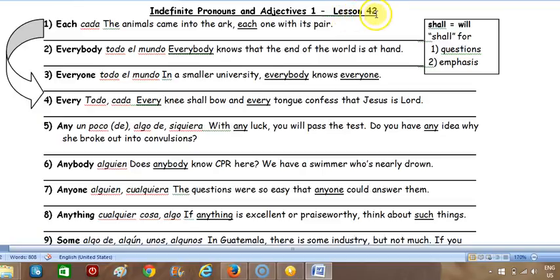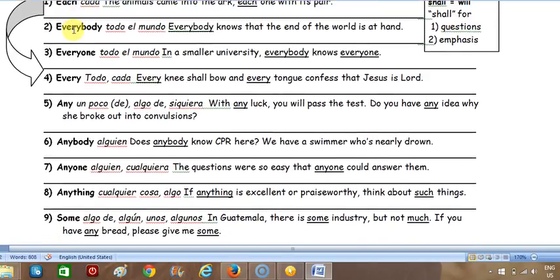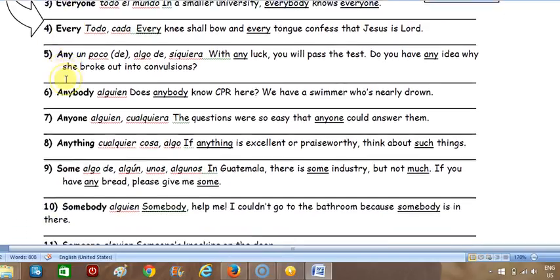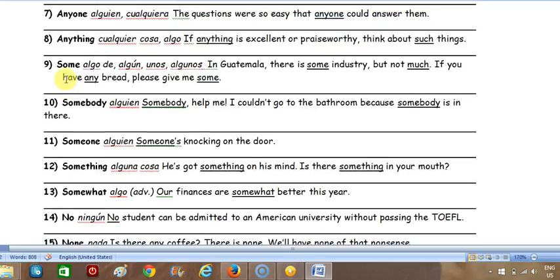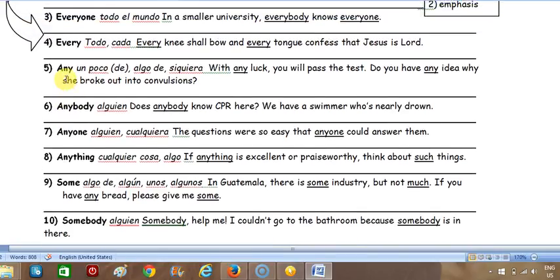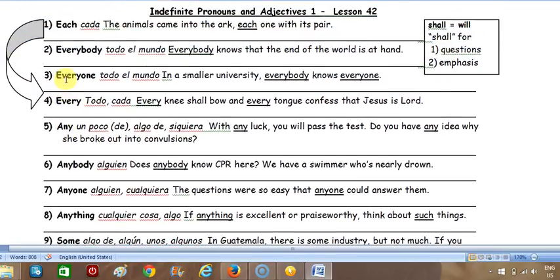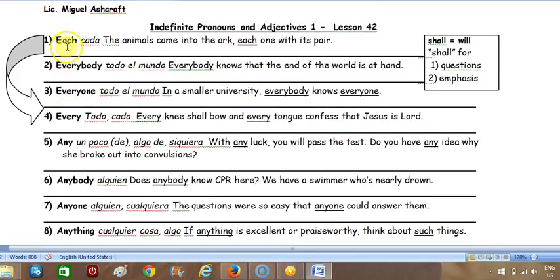Okay, in lesson 42, we're going to look at indefinite pronouns and adjectives 1. So the indefinite pronouns, we'll just call them indefinites because they're both pronouns and adjectives, are these words here: each, everybody, everyone, every, any, anybody, and so the list goes on. There's a lot of these words, and they're important words we use every day, but there's nothing difficult here, just a few annoying details, and that's it. So let's look at these.